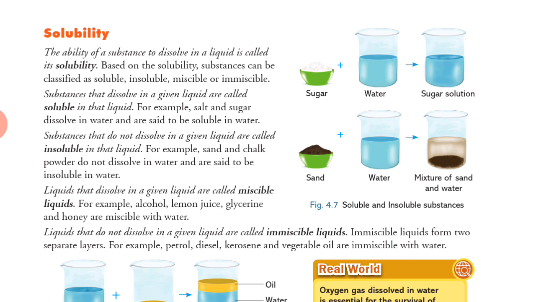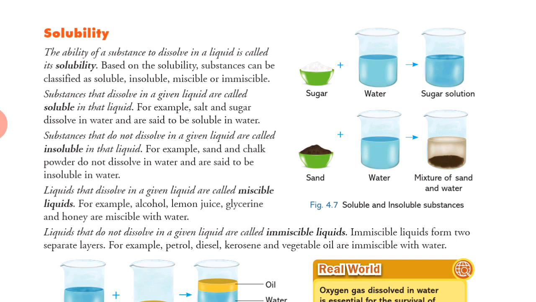Substances that dissolve in a given liquid are called soluble in that liquid. For example, salt and sugar dissolve in water and they are said to be soluble in water. Okay, insoluble substances that do not dissolve in a given liquid are called insoluble in that liquid. For example, sand and chalk powder do not dissolve in water and are said to be insoluble in water. Got it? Insoluble in water.